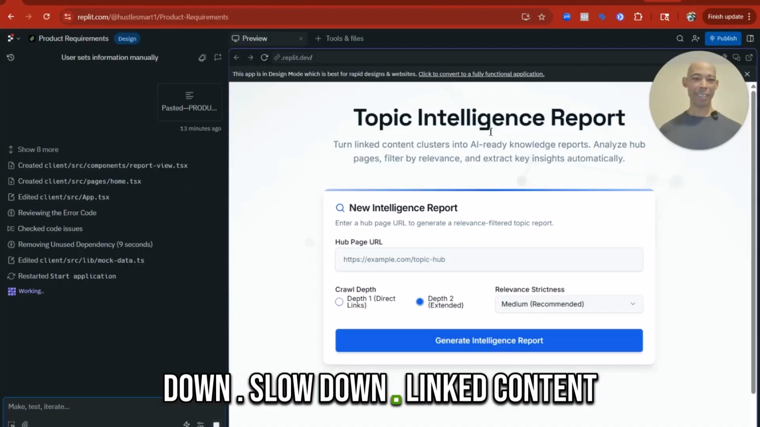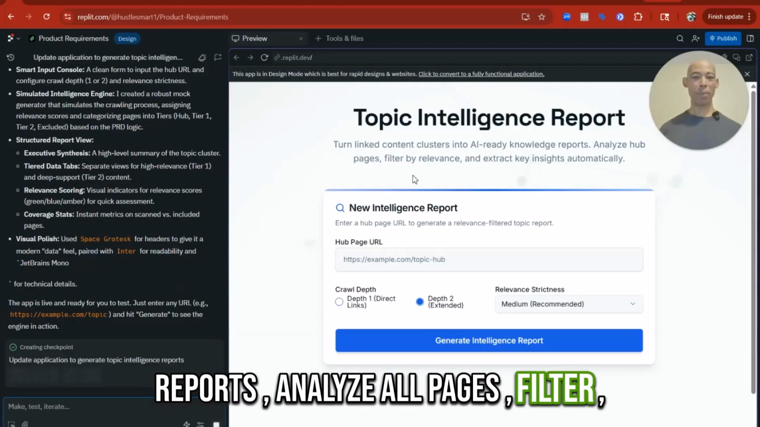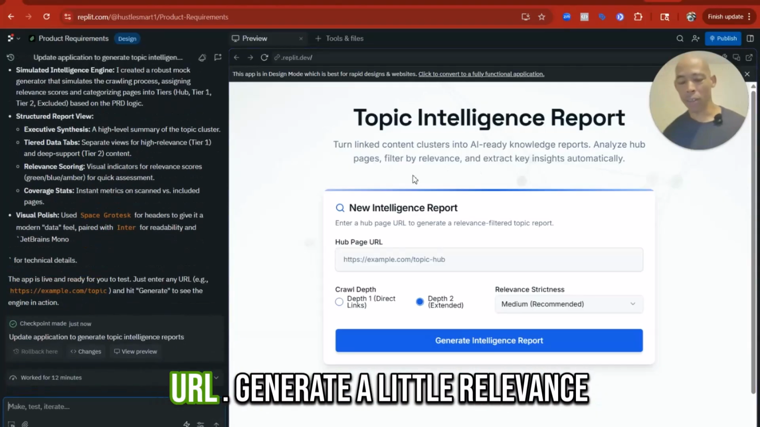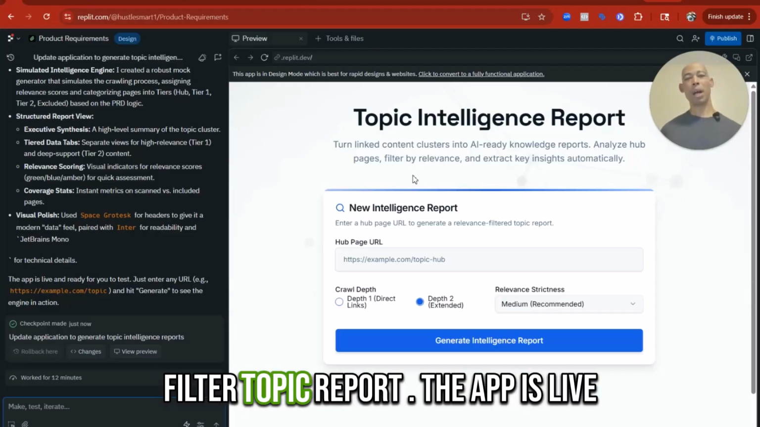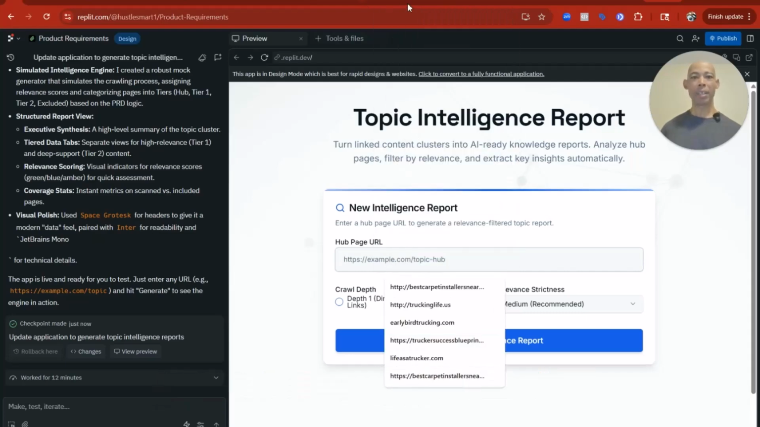Slow down. We got a fix. Link content clusters into AI-ready knowledge reports. Analyze all pages, filter by relevance, and extract key insights automatically. Enter a hub page URL to generate a relevance-filtered topic report. The app is live and ready for you to test. Let's see. Here we go, head to head.